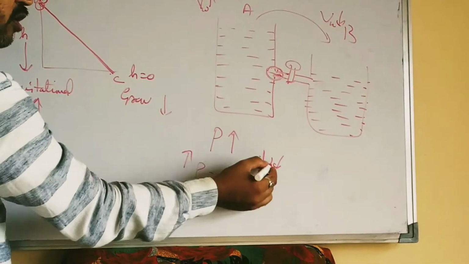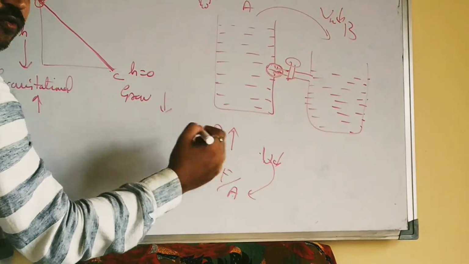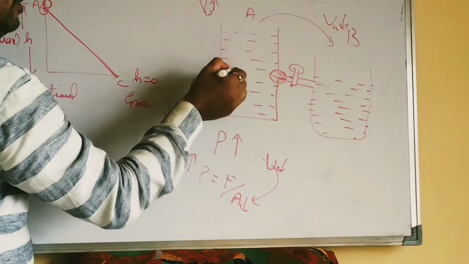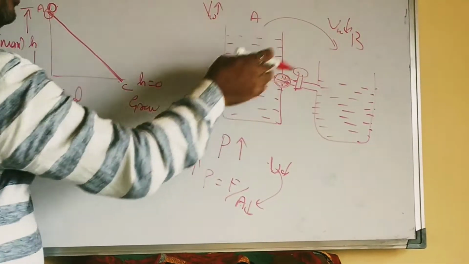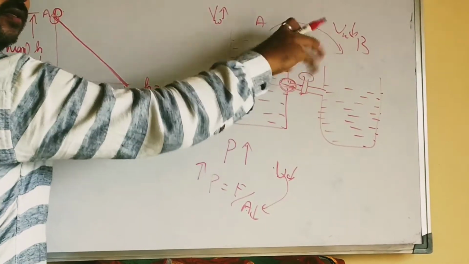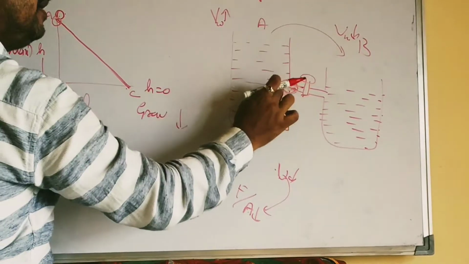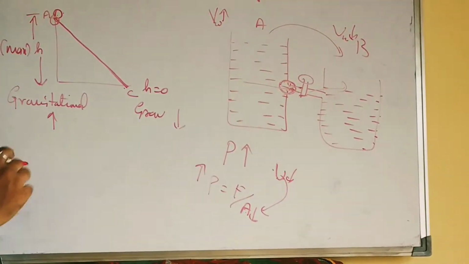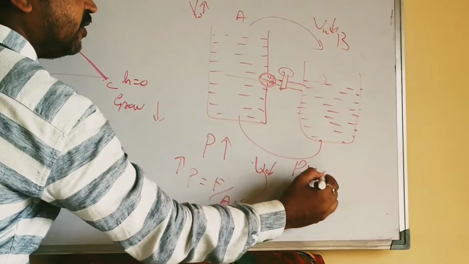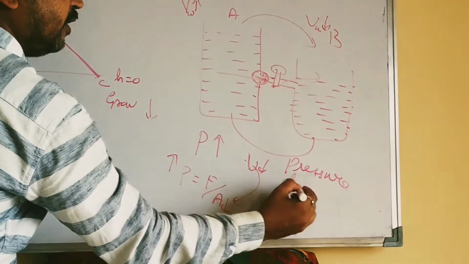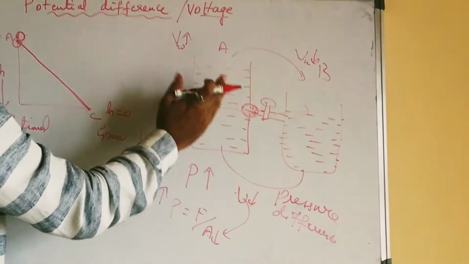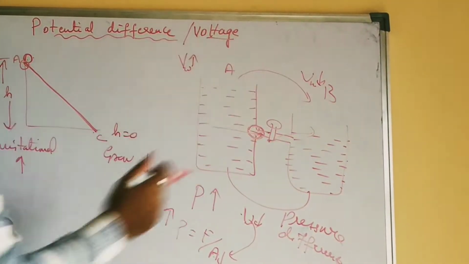So the water rushes through that outlet, and when the tap is open, it reaches tank B. Here also there is a pressure difference. Because of this pressure difference, the water is able to move from point A to point B.